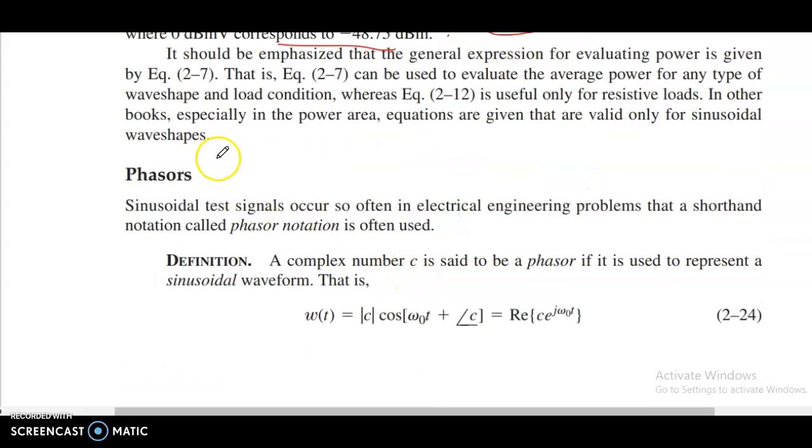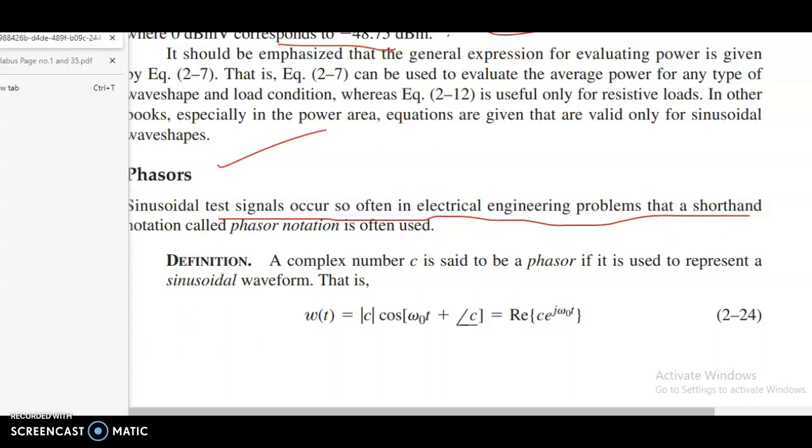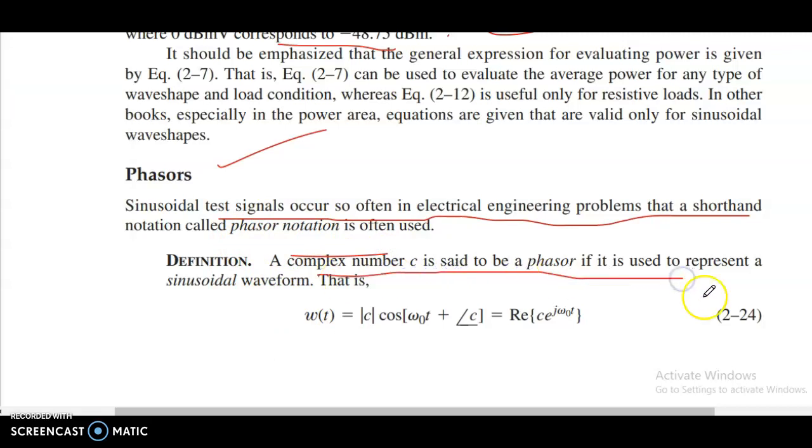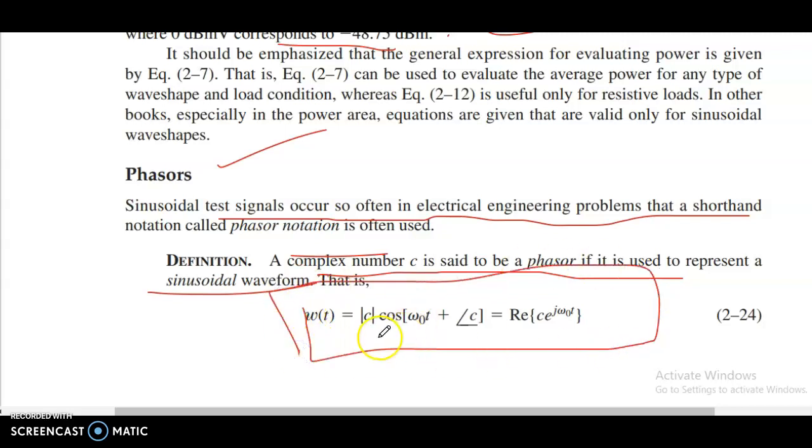Phasors. Sinusoidal test signals occur often in electrical engineering problems, so we use a shorthand notation, phasor notation. A complex number C is said to be a phasor if it is used to represent a sinusoidal waveform: w of t equal to mod of C cos of omega naught t plus angle C, equal to Re of C e power j omega naught t.